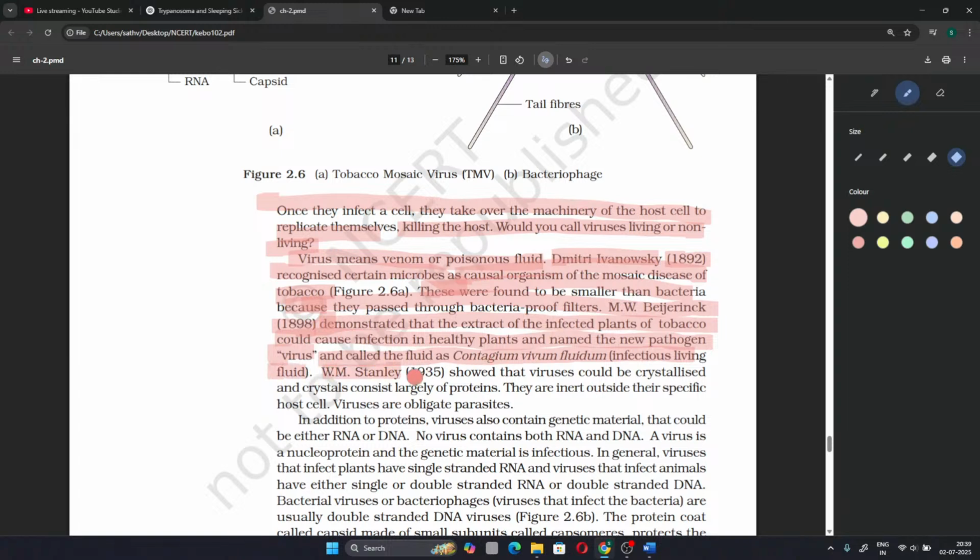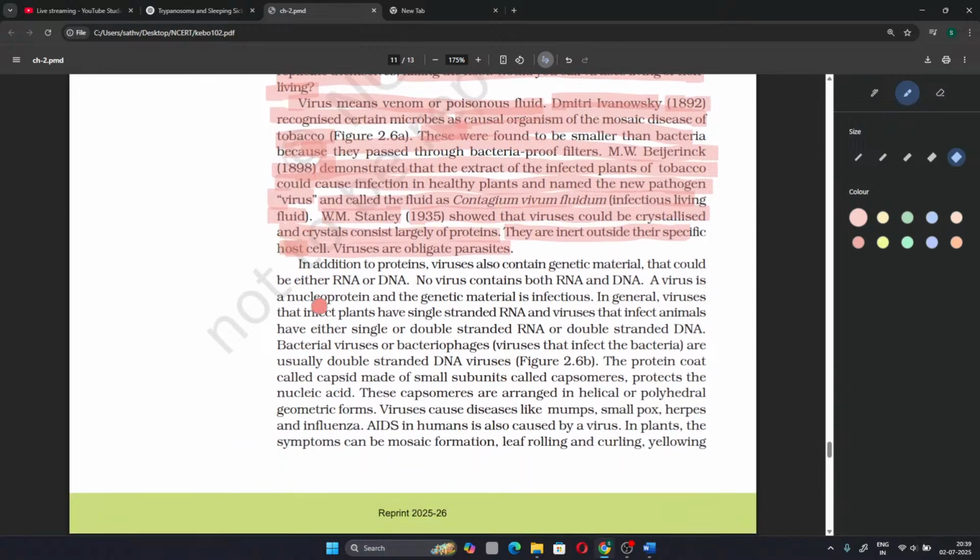W.M. Stanley, 1935, showed that viruses could be crystallized, and crystals consist largely of proteins. They are inert outside their specific host cell. Viruses are obligate parasites. In addition to proteins, viruses also contain genetic material that could be either RNA or DNA. No virus contains both RNA and DNA. A virus is a nucleoprotein and the genetic material is infectious.